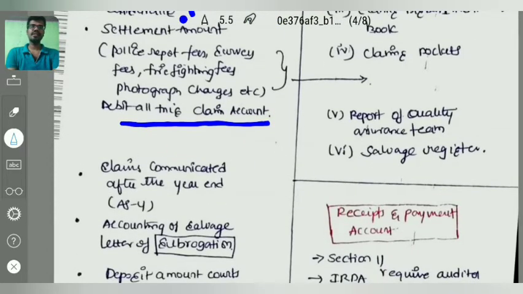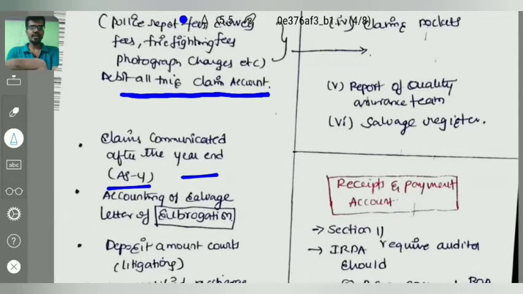Claims communicated after the year end. AS 4 is applicable here: contingencies and events occurring after the balance sheet date. That point needs to be verified, examined, right? Accounting of salvage or letter of subrogation. For example, a fire accident happened in that particular locality, and still some materials can be sold as scrap. That salvage accounting shall be verified by the auditor. A letter of subrogation: subrogation means substitution, right? Whether any letter of subrogation has been obtained or not, that thing the auditor needs to verify in that case.